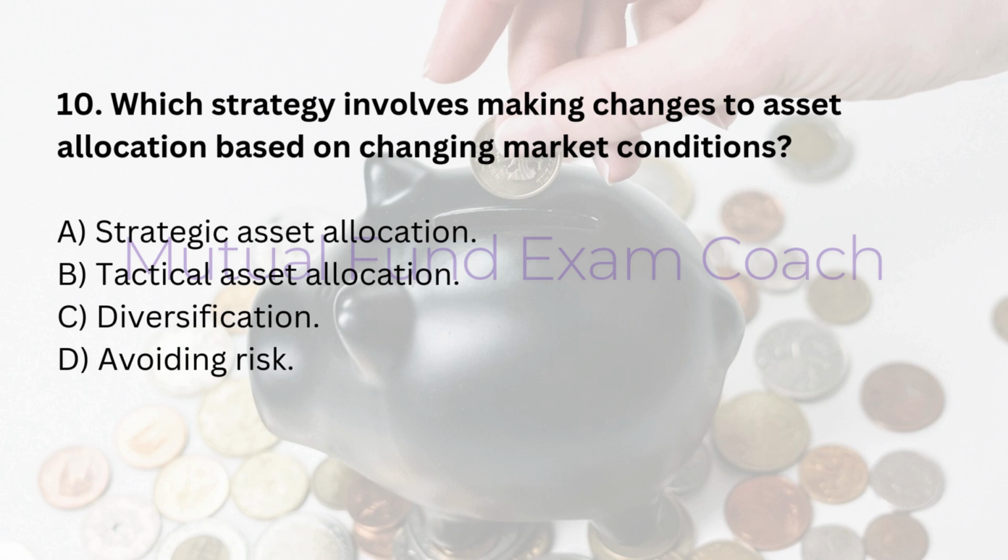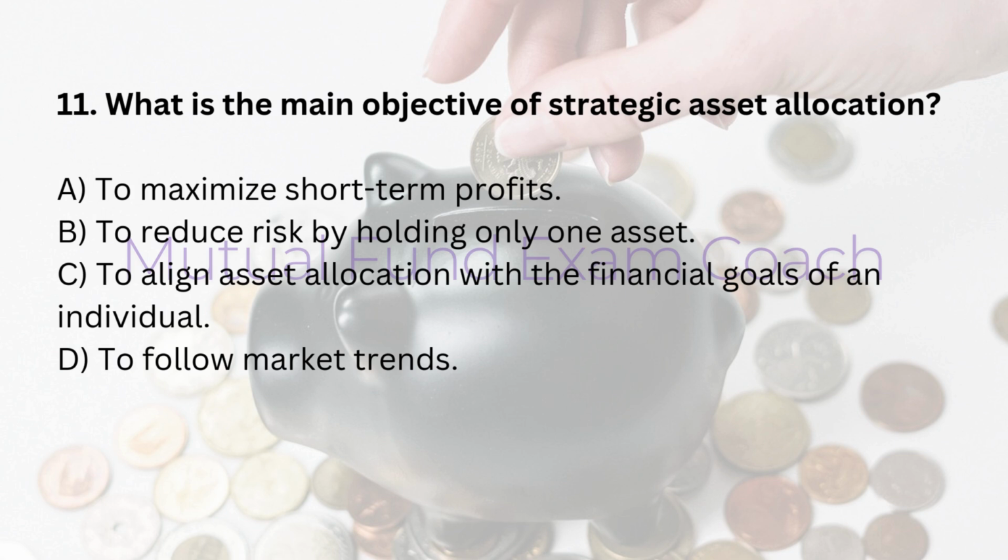10. Which strategy involves making changes to asset allocation based on changing market conditions? A. Strategic asset allocation. B. Tactical asset allocation. C. Diversification. D. Avoiding risk. Answer: B. Tactical asset allocation.